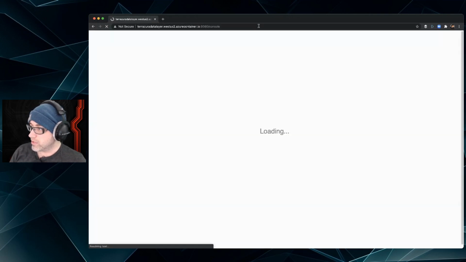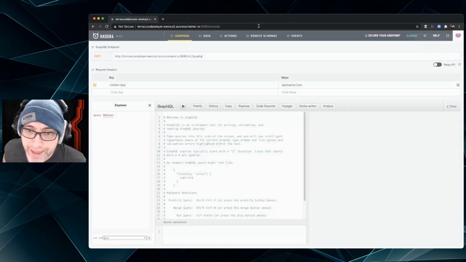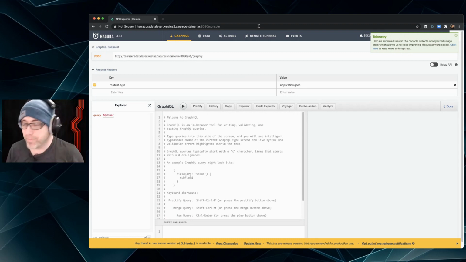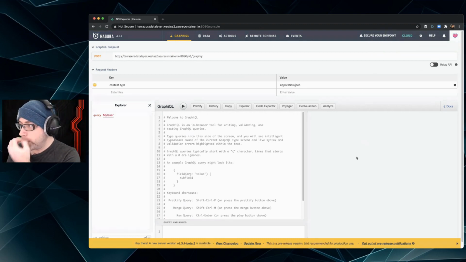Boom. Oh, yeah. Here we go. Bam. Yep. API server. So we're basically done. We have a deployed Hasura console API server out there. I've showed you how to put together all the things that you need, the database server, etc. But let's not stop there.